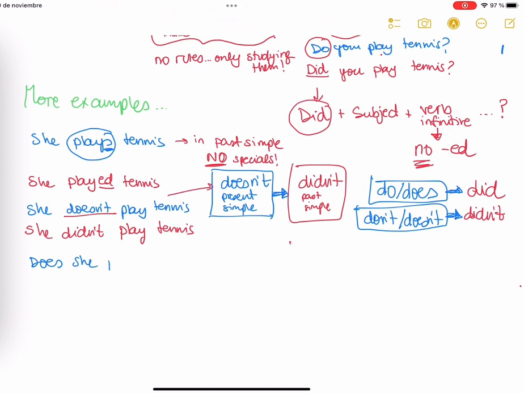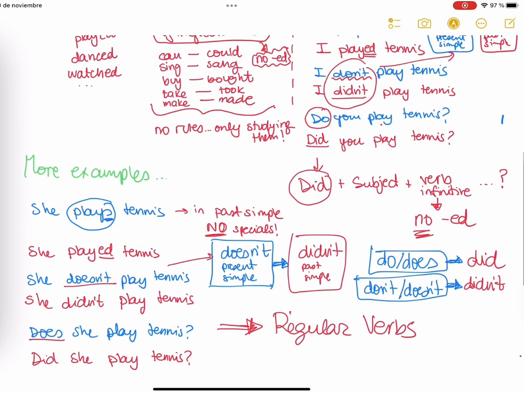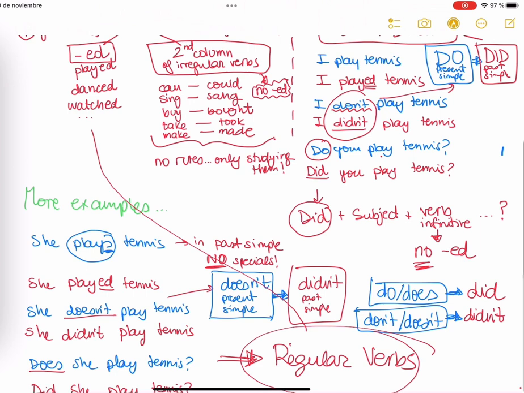Another example. Does she play tennis? Okay, what's the past of does? We said before that the past of does is did. So did she play tennis? Remember, we don't say did she played because we cannot have two pasts together. And remember, these are some examples of regular verbs, the ones that finish in ed, okay?